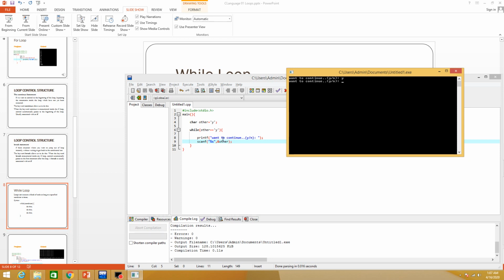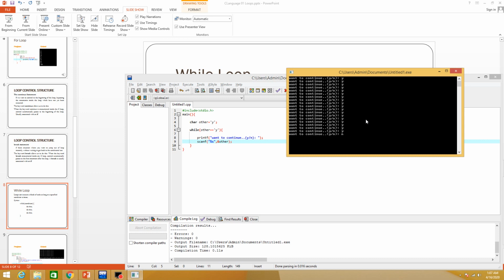Then again it will print the continue statement. If I press y again and again and again, the loop will continue its execution.